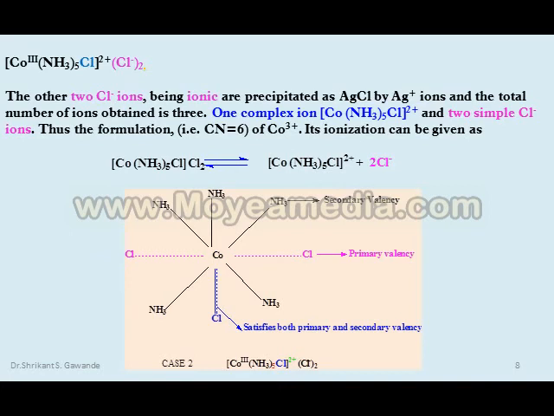One complex ion, [Co(NH3)5Cl]2+, and 2 simple Cl− ions. Thus the formulation, with coordination number 6 of Co3+, has its ionization shown as follows.